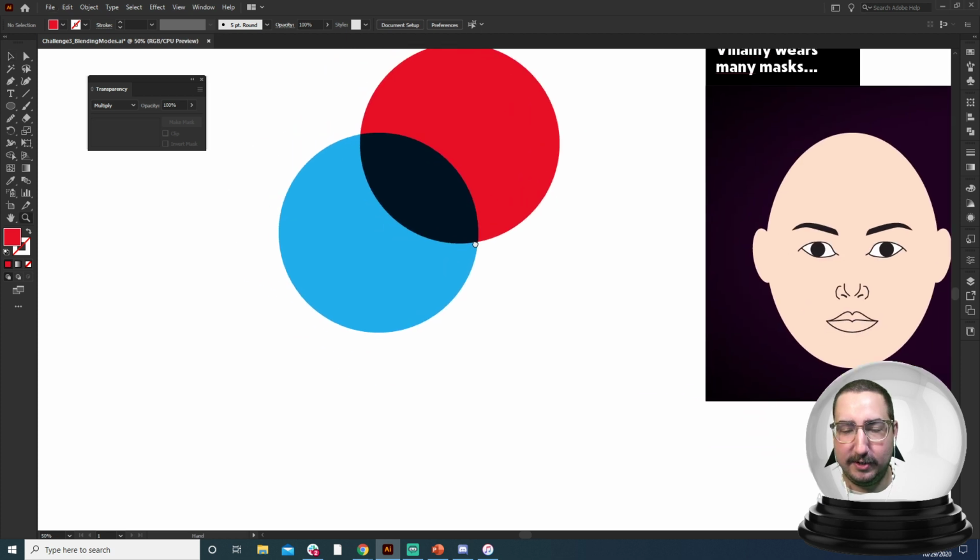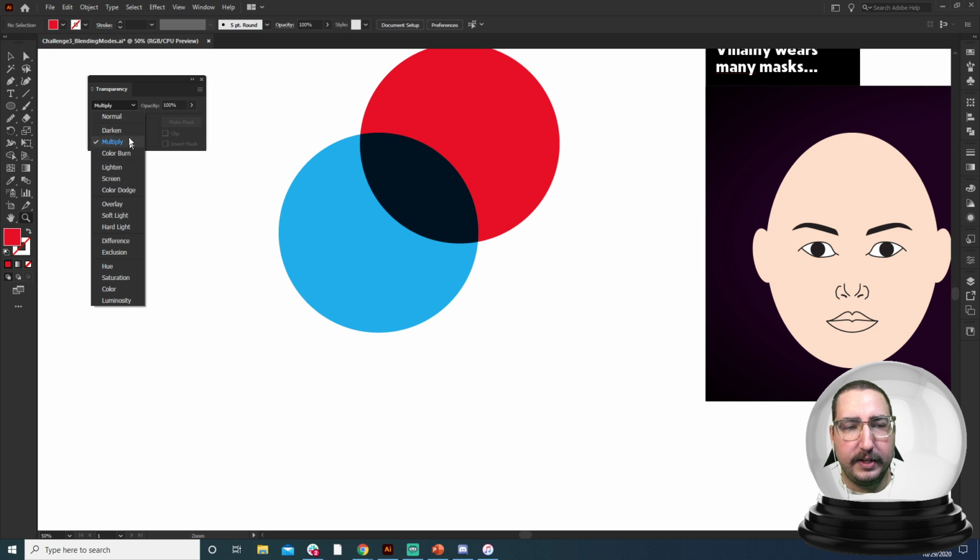So what we also can do is we can change to overlay. Now, looking at these different blending modes, the top ones here I like to call darkeners. Those will darken pretty much any time that you use them. They'll make them darker because they're multiplying down.